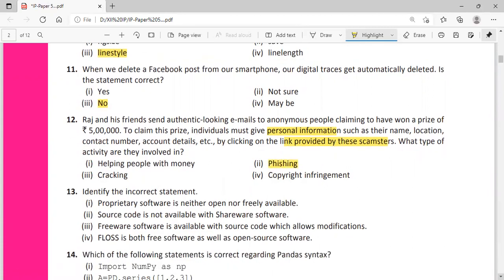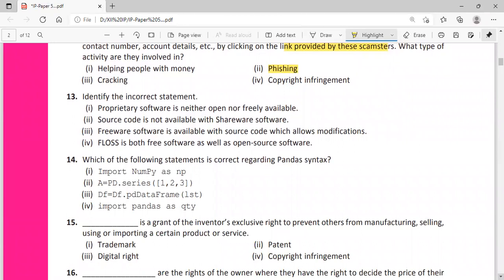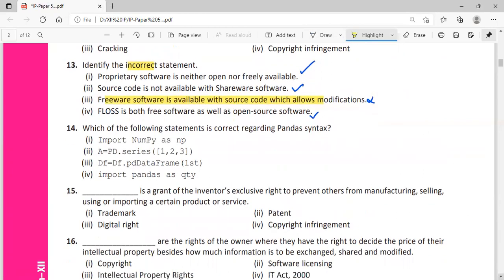Question number 13. Identify the incorrect statement. Proprietary software is neither open nor freely available. That's true. Source code is not available with shareware software. That is also true. Free software is available with source code and allows modification. No. Free software is both free software as well as open software. That's also true. Here the question asks for the incorrect statement. So option 3, freeware software is available with source code for modification. Freeware you can download freely, but source code is not allowed for modifications.